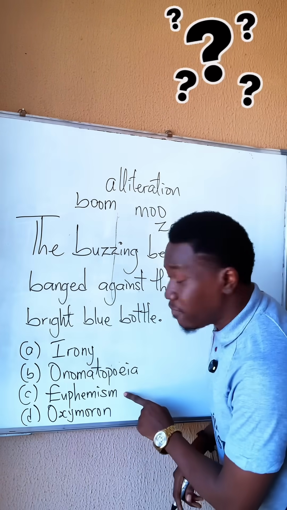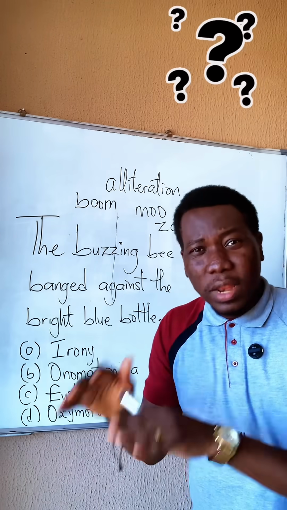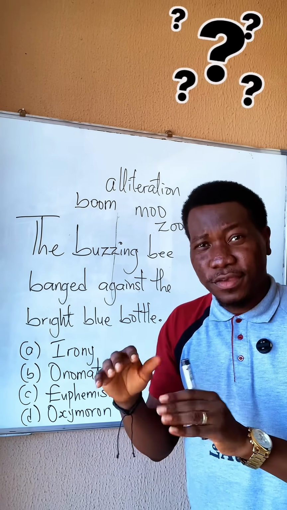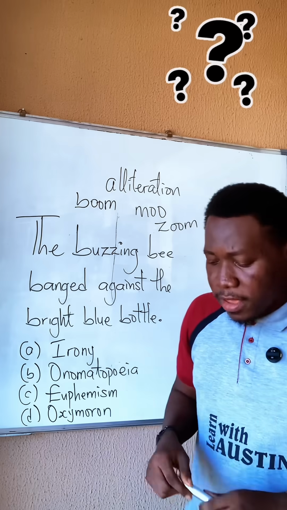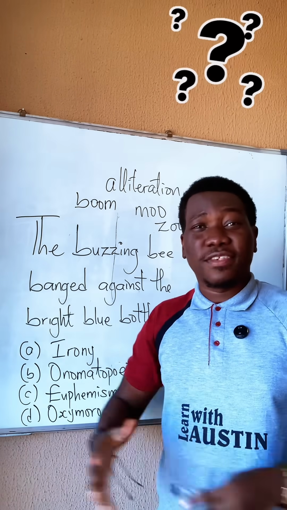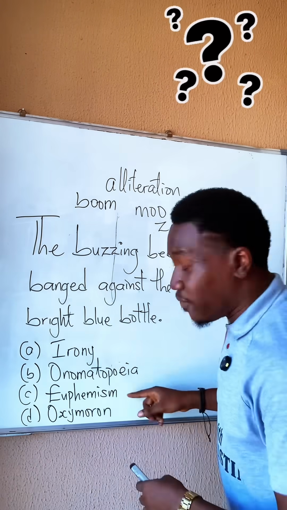All right. Then you have euphemism. Euphemism is a mild, polite expression in the place of a harsh, unpleasant one. So instead of saying he's dead, you say passed away. Instead of saying she's fat, you say she's full-figured. All right. Those are examples of euphemism.